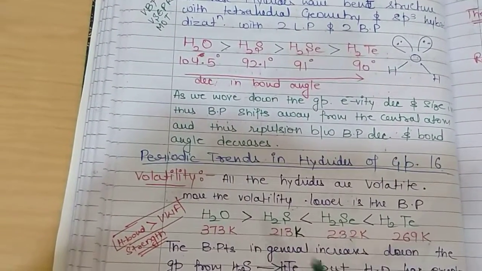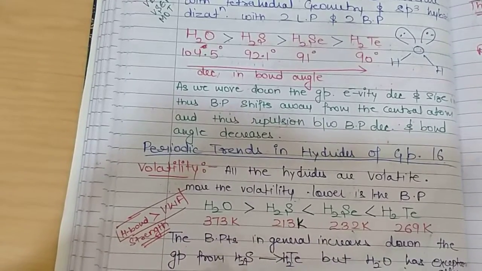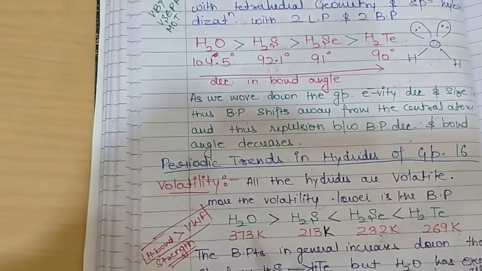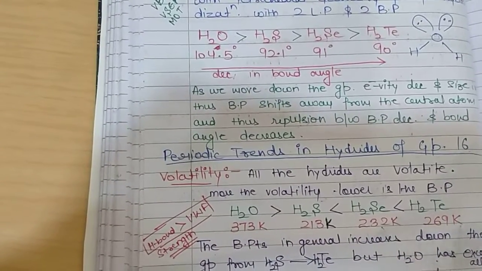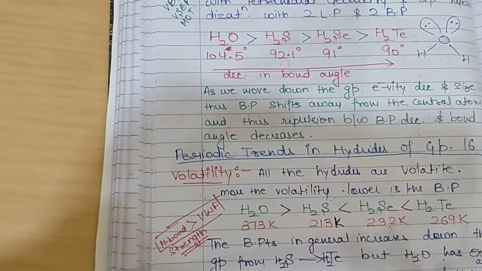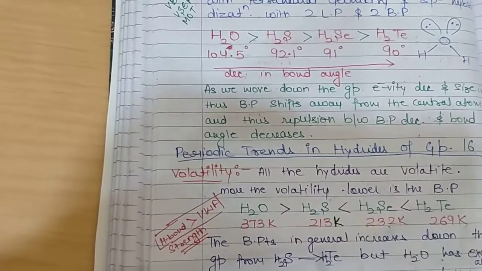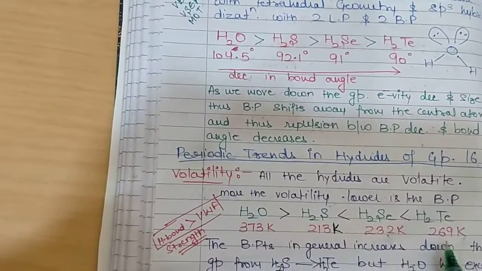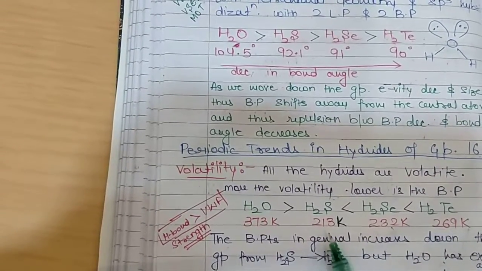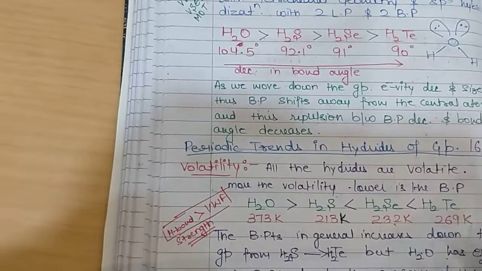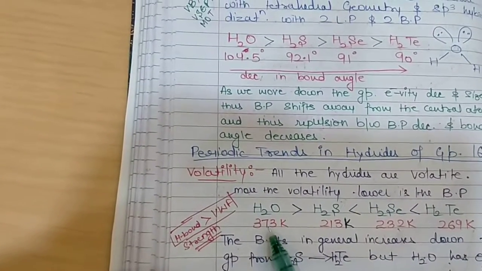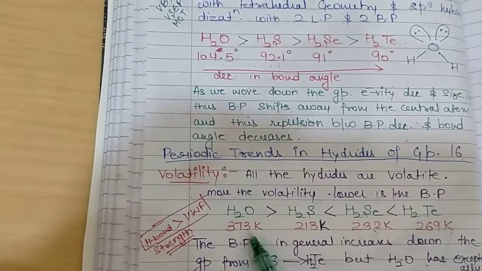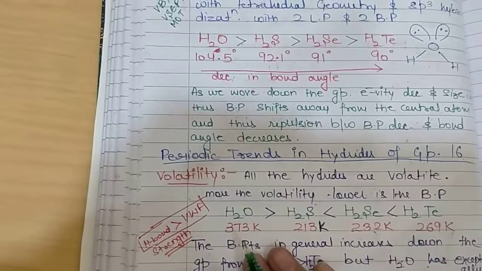First property is the volatility. Volatility is decided on the basis of boiling point. More the boiling point, lesser is the volatility of any element or any of the molecule or any of the compounds. So hydrides of group 16 elements are generally considered volatile because they are having very low boiling point. The boiling points are lesser than 0 degree Celsius for all the cases, so they are considered as volatile compounds. But in case of water, the boiling point is extremely high in comparison to others, it is equal to 100 degrees Celsius.